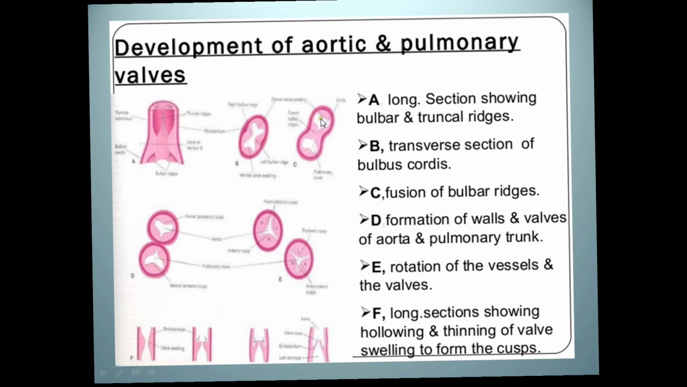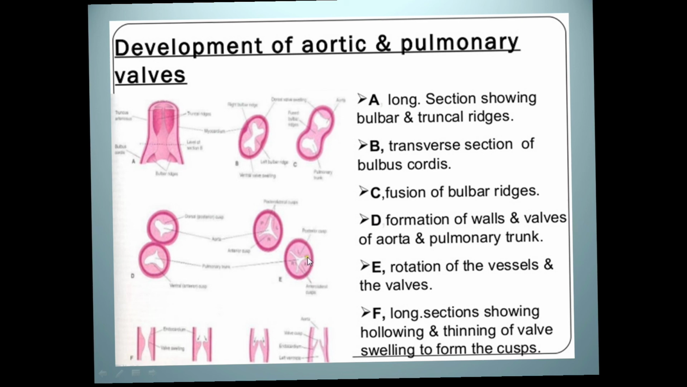So in the transverse section of this bulbus cordis, these bulbar ridges fuse and form the walls and the valves in the aorta and the pulmonary trunk. And in the aorta, from these sinuses, from these ridges, the right and the left coronary sinuses arise. Okay.